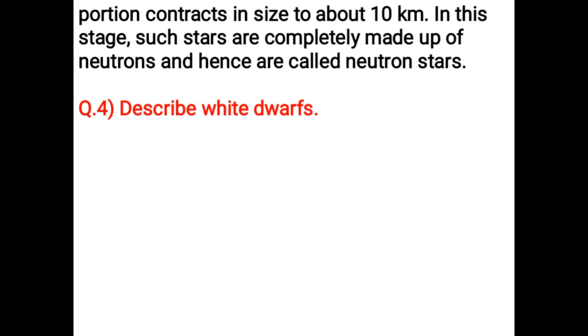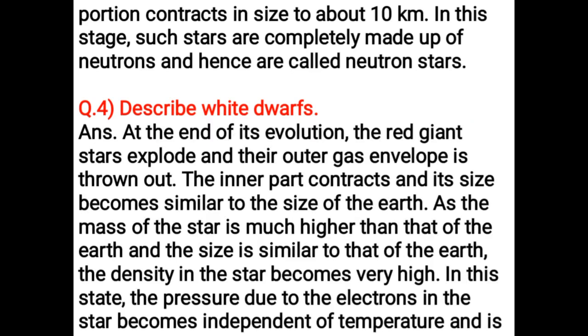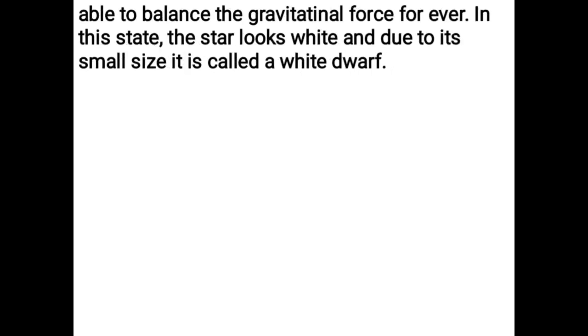Describe white dwarfs. At the end of its evolution, the red giant stars explode and their outer gas envelope is thrown out. The inner part contracts and its size becomes similar to the size of the Earth. As the mass of the star is much higher than that of the Earth and the size is similar to that of the Earth, the density in the star becomes very high. In this state, the pressure due to the electrons in the star becomes independent of temperature and is able to balance the gravitational force forever. In this state, the star looks white and due to its small size, it is called a white dwarf.